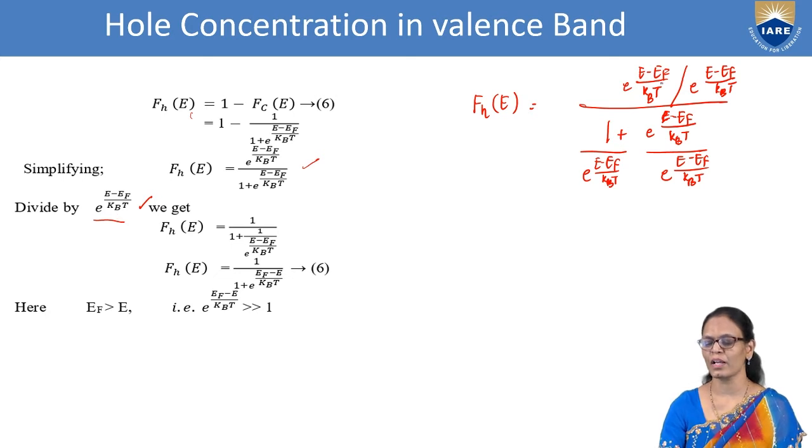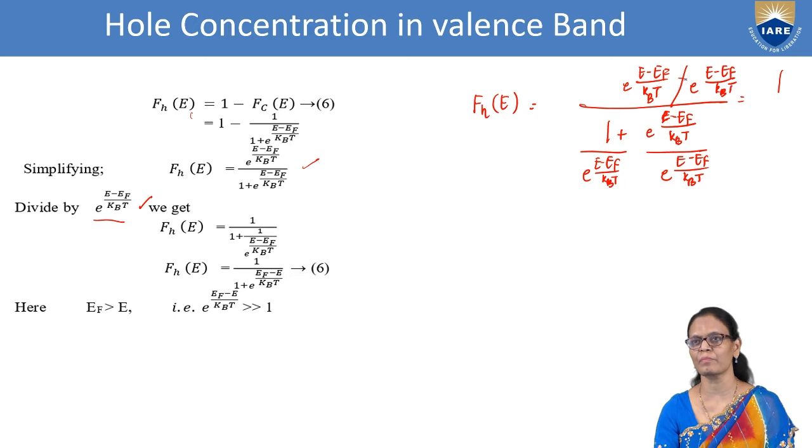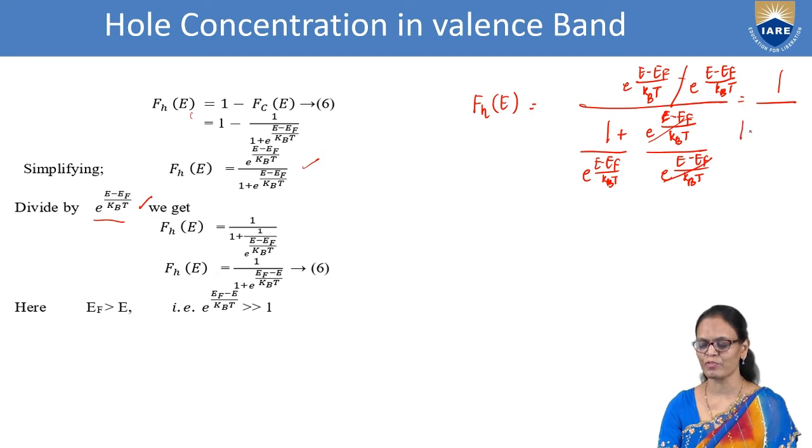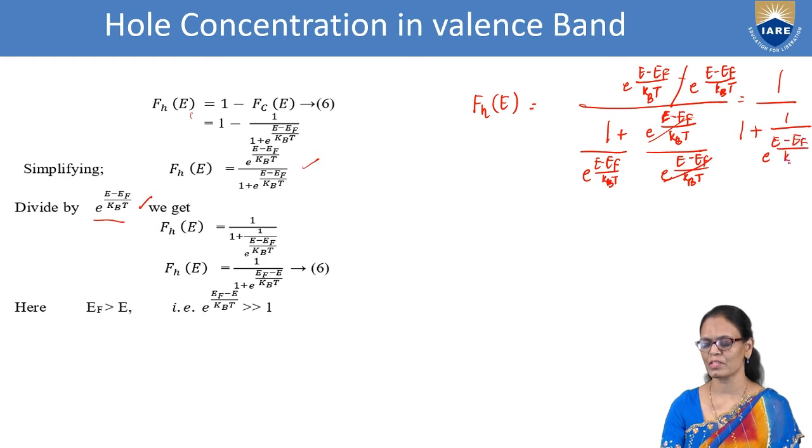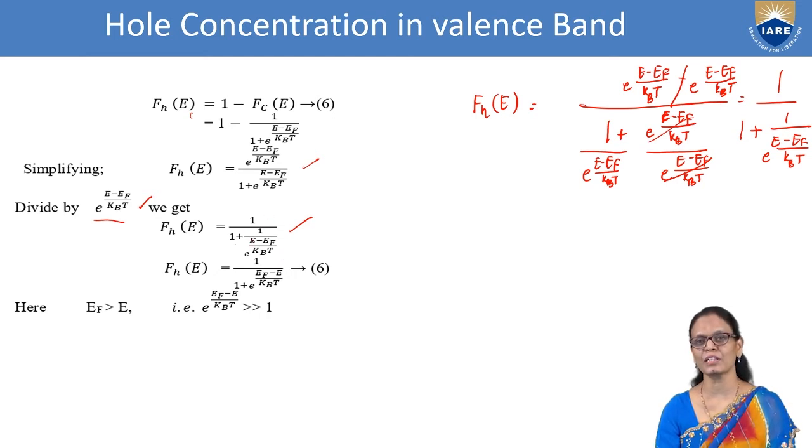The numerator by itself gives 1, they get cancelled, same terms. In the denominator we have 1 plus 1 by e power (E minus EF) by kBT. So we are writing 1 upon 1 plus 1 by e power (E minus EF) by kBT, by dividing each term with e power (E minus EF) by kBT.